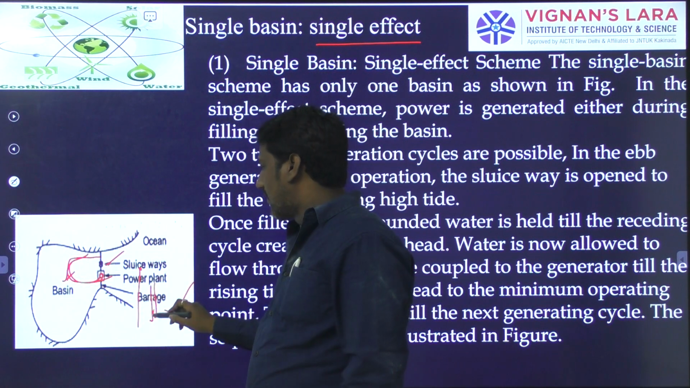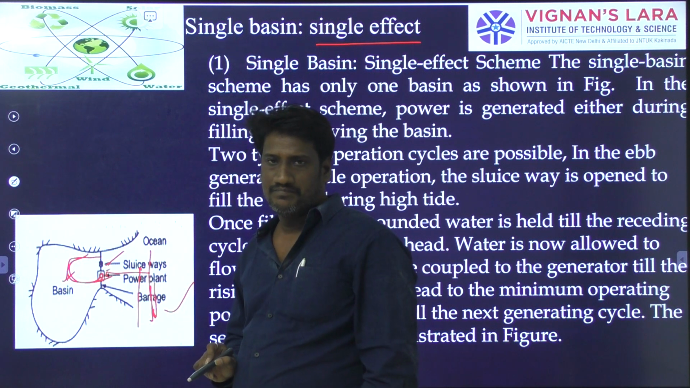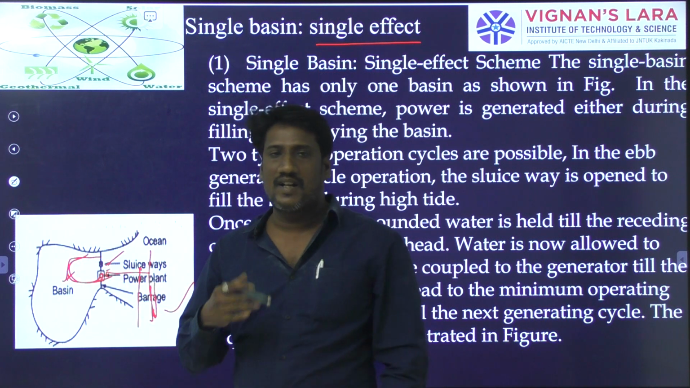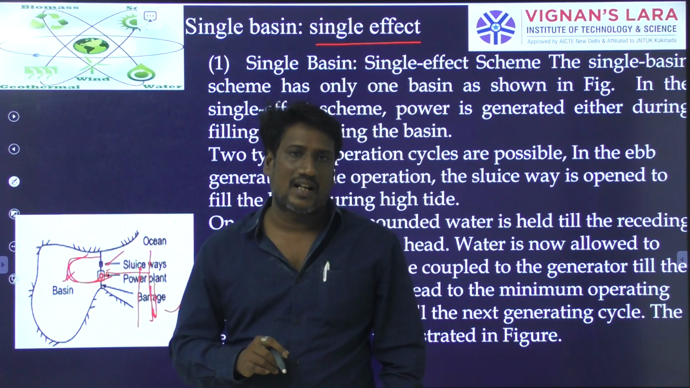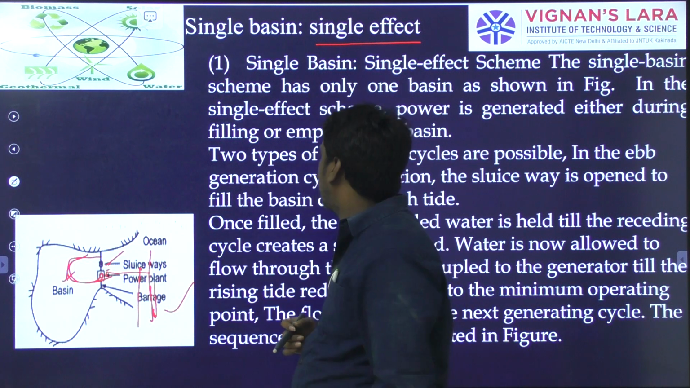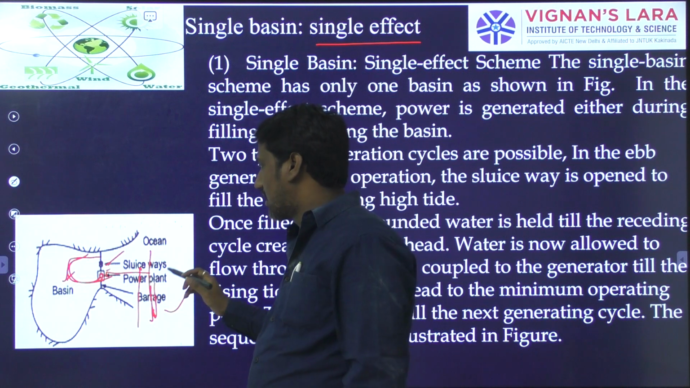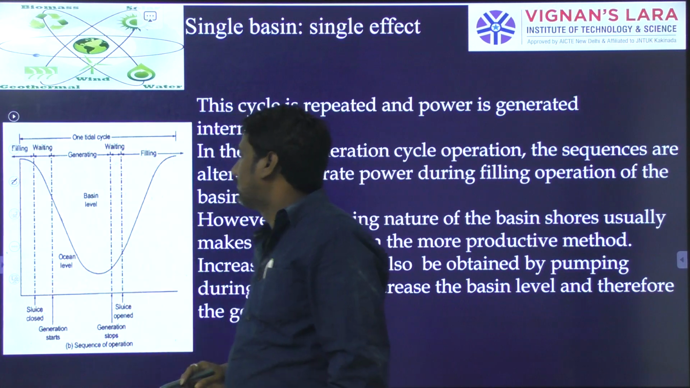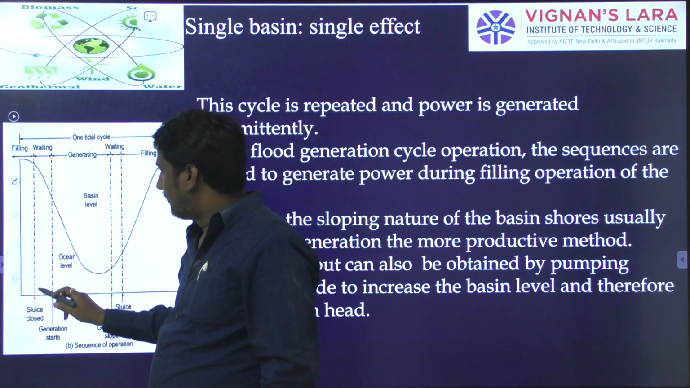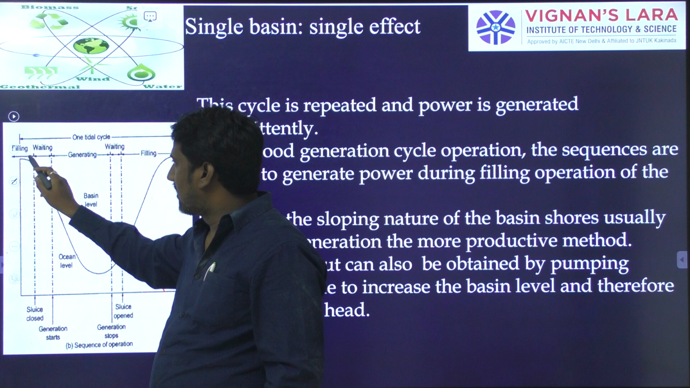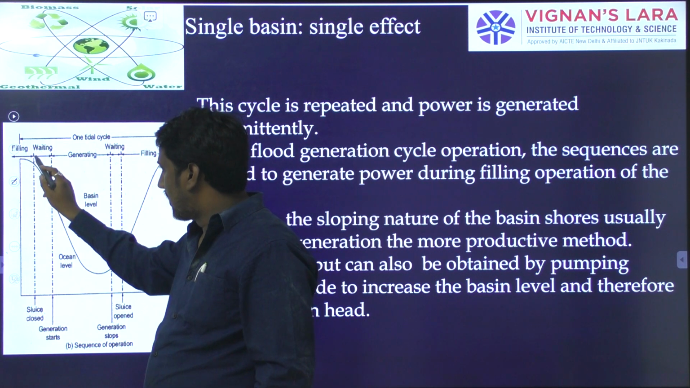Next thing, when there is a high tide, the water is allowed to flow through the power plant such that power will be generated in the case of high tide or spring tide. This is called a high tide generation cycle. So you can call it like that; you will have two generation cycles. The sequence will be as shown here. You can observe the sequence here. In the time of filling, once it is filled, the sluice gate will be closed.